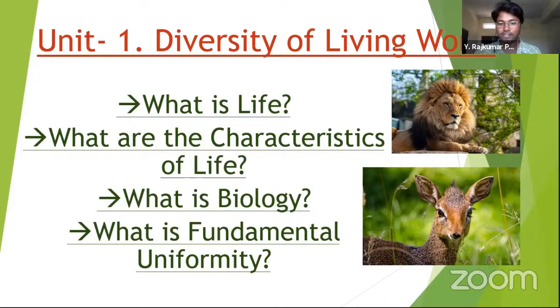Okay, and there is a fundamental uniformity in all the living creatures. What is meant by this? That means plants are also living things, animals are also living things, we are also living things, isn't it? So there is a uniformity between all the living creatures. What is that fundamental uniformity? It is present at the cellular level. When you go through the cells and the study of cells, then you will understand the similarities between plant cell and animal cell, isn't it? You have studied the differences of plant cell and animal cell, but there are more similarities than the differences, isn't it?